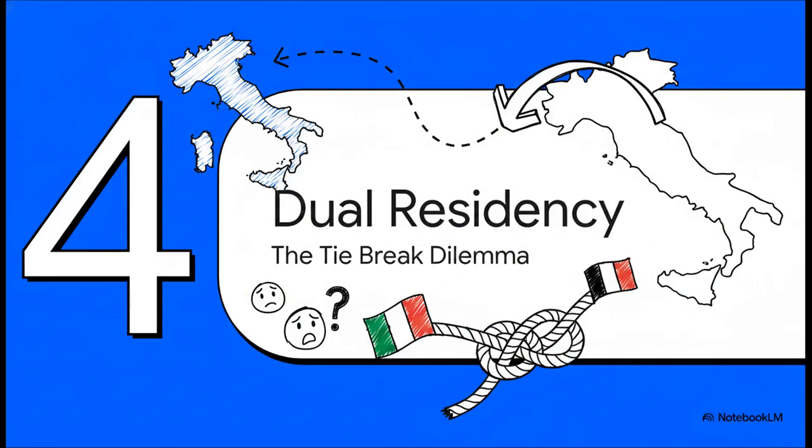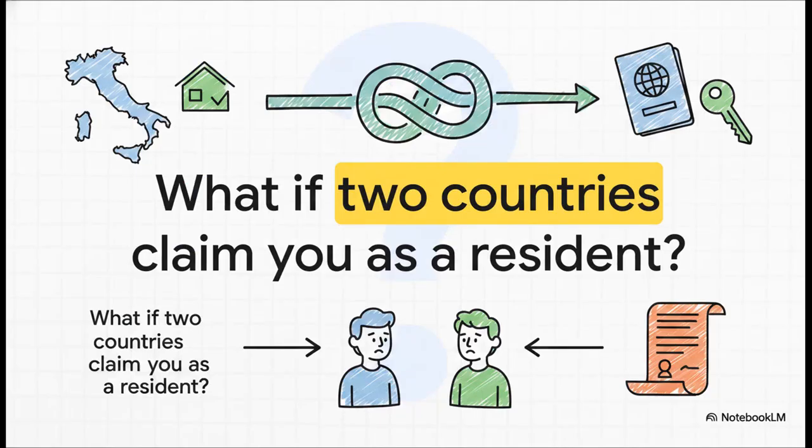All right, section 4. Let's talk about what happens when things get a little messy. The dual residency dilemma. This is the dreaded scenario, right? It's entirely possible that under domestic laws, two completely different countries might look at you and say, hey, you're a resident here, at the exact same time. Italy might claim you because you were physically there too long, but your home country still claims you based on your passport or where you own property. So how on earth do you solve that tug of war?